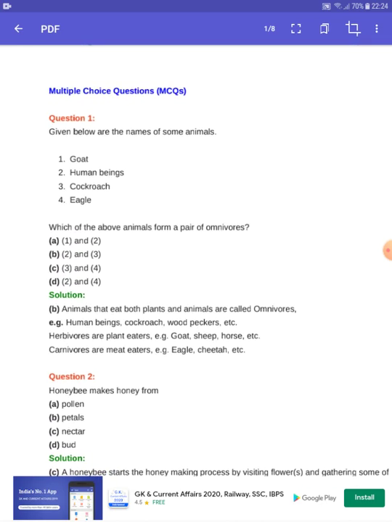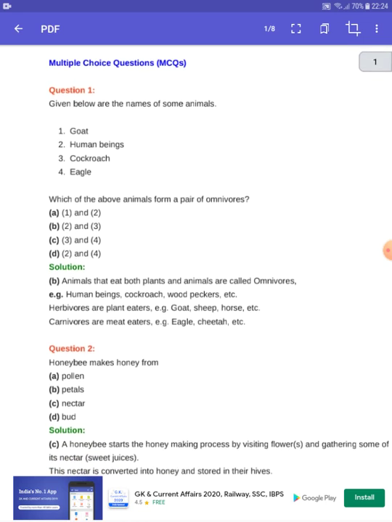The first question is: given below are the names of some animals: goat, human beings, cockroach, eagle. Which of the above animals form a pair of omnivorous? So guys, we already know what herbivorous, omnivorous and carnivorous are. Herbivorous are those who are vegetarian and carnivorous are those who only eat meat. Omnivorous are those living organisms who can eat any of the things, either herb or meat.